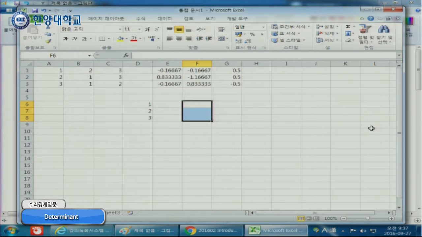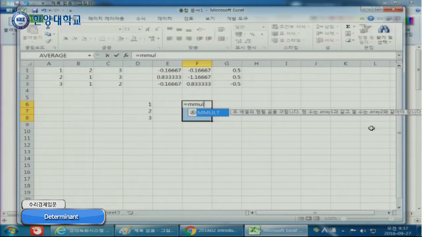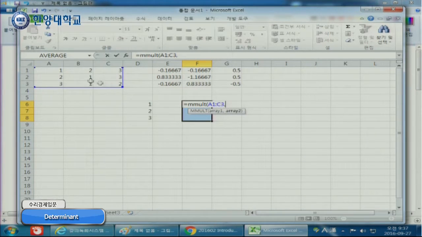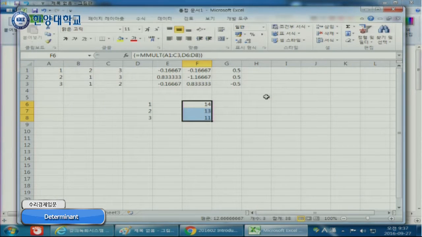So you select 3 by 1 because 3 by 3 multiplied by 3 by 1 is 3 by 1, and then equal MMULT, matrix multiplication. Select this one and this one, and Control Shift Enter. Very easy, right? Excel is such a powerful tool.